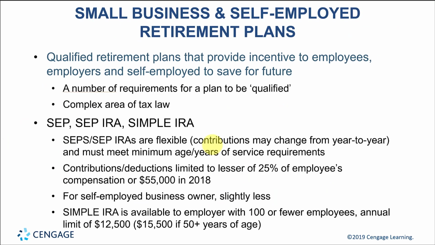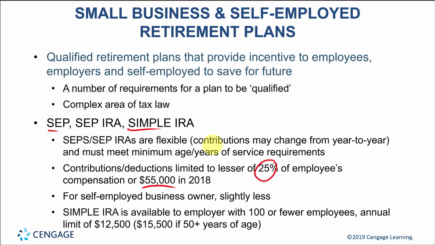So in the case of SEP and SIMPLE, there are dollar limits. For example, in the case of SEP, the amount you can put in, remember, SEP is only employer contributions up to 25% of the employee's pay. Of course, most employers won't do that, but the dollar limit here is this 55,000. And I think it's adjusted for inflation each year.